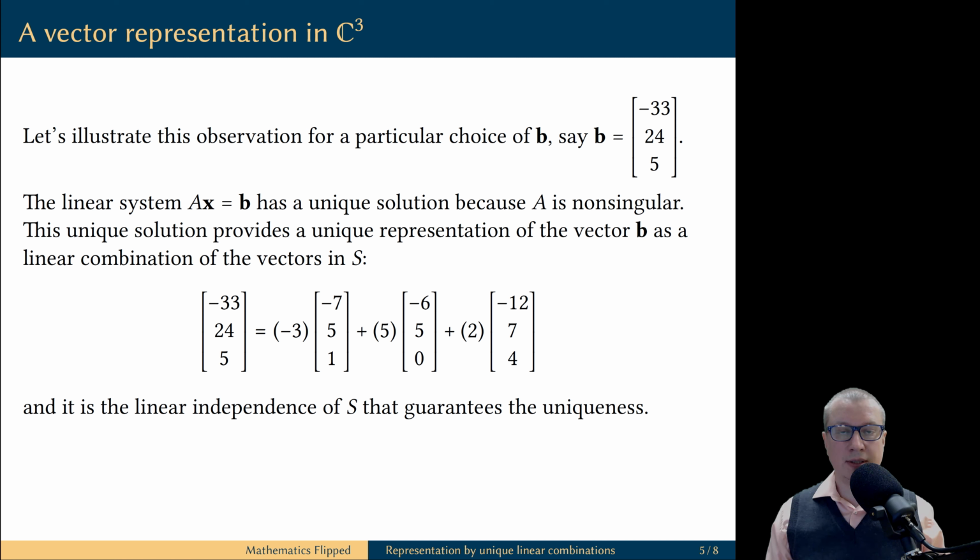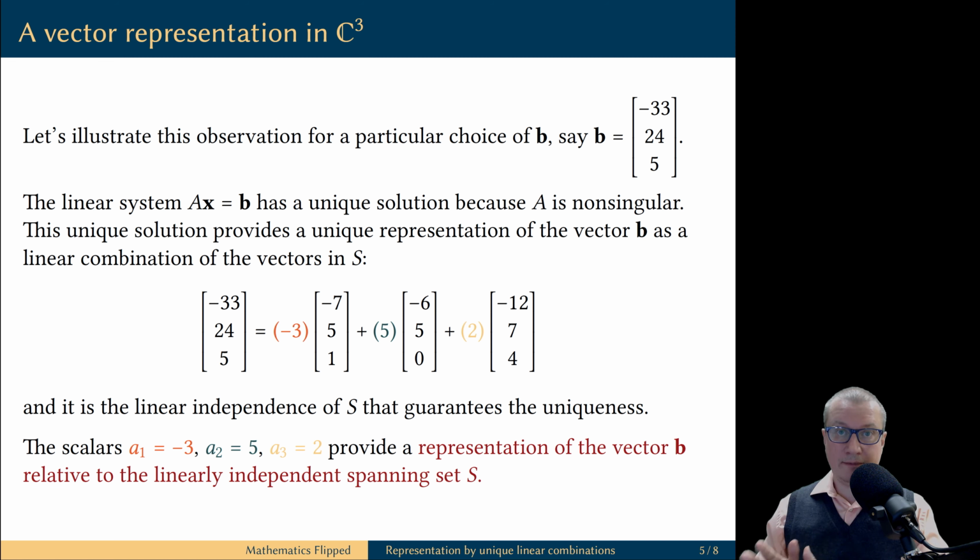This unique solution can be used to construct a linear combination of the columns of the coefficient matrix, which is equal to the given vector of constants. Moreover, the solution is unique. This means that this linear combination is also unique. And what guaranteed this uniqueness was the fact that the set S was linearly independent. So, given a vector B, there is a unique set of three scalars which represents this vector B relative to the linearly independent set S.